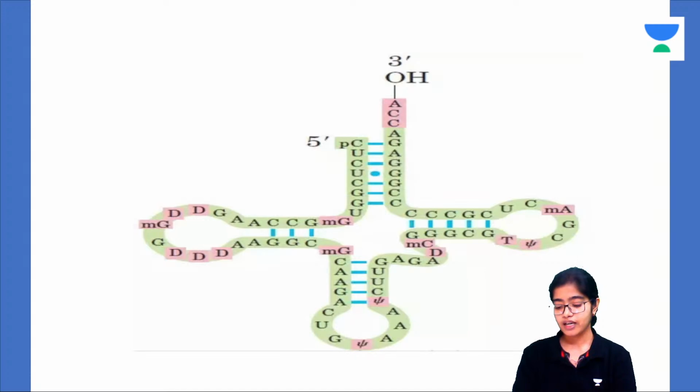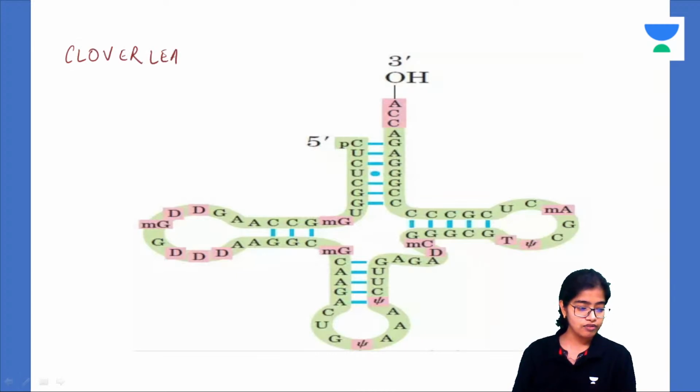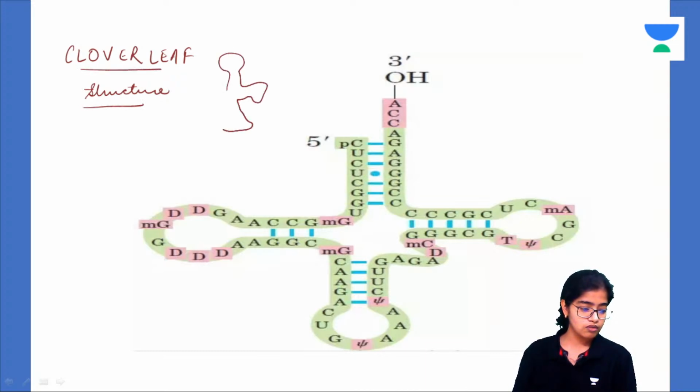The structure of tRNA is clover leaf structure, like a clover leaf. Now it has four important arms and the fifth arm is the variable region, this one. So four important arms, we will see what the four arms are.